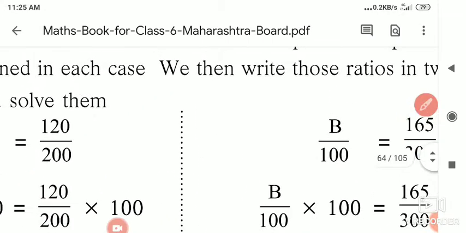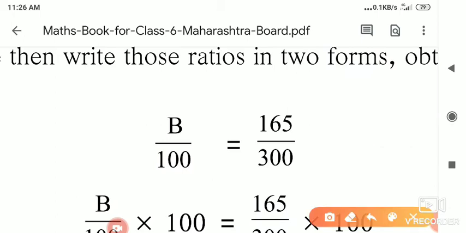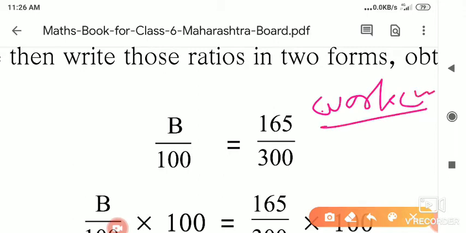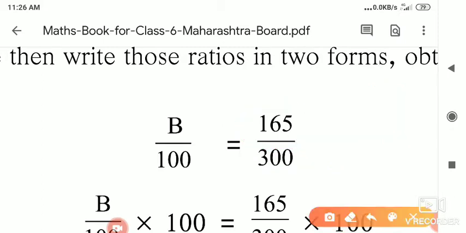Now we will check how much work of the Zakhangaon was completed. The total planned ponds for the Zakhangaon are 300. Out of 300, how much is completed? 165. So we take the ratio of completed work upon total work. Out of 300, how much work is completed? 165, and we assume that out of 100, B percent of work is completed. So B upon 100 is equal to 165 upon 300.